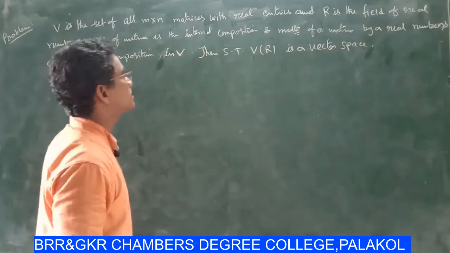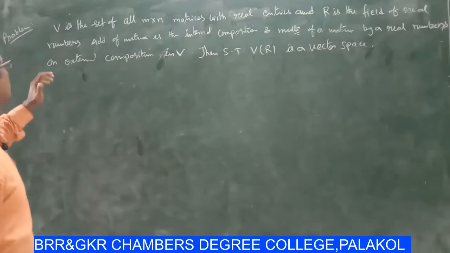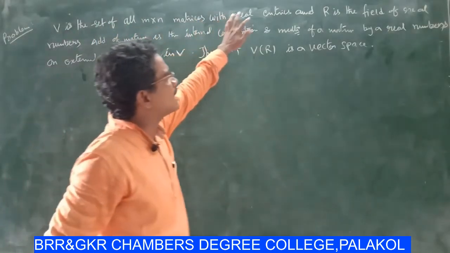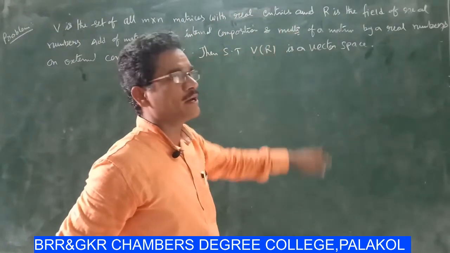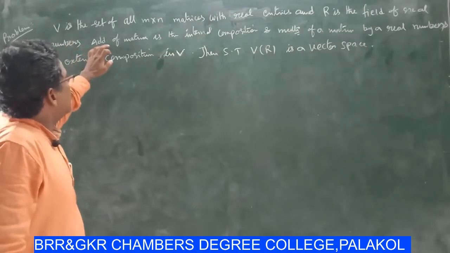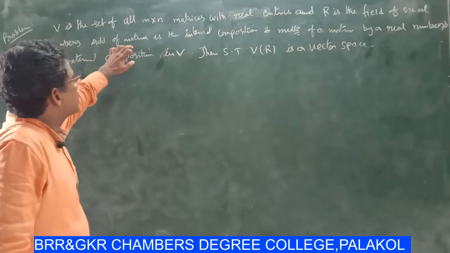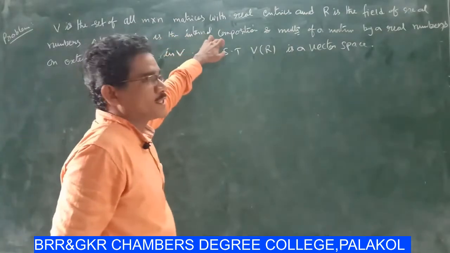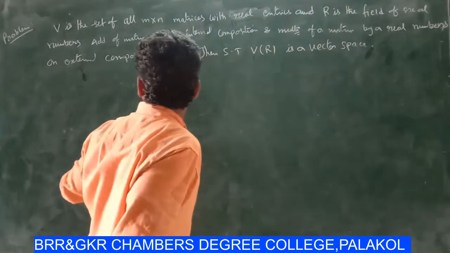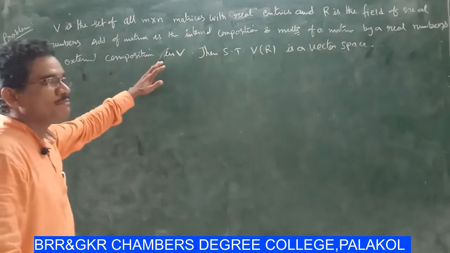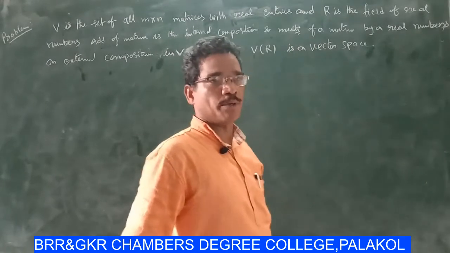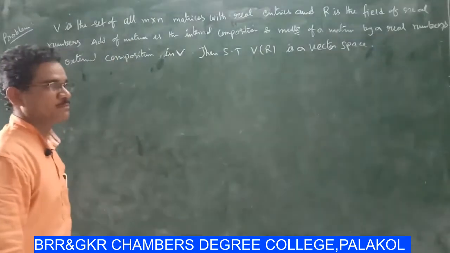Okay students, some problem. Here V is the set of all n by n matrices with real entries, and R is the field of real numbers. Addition of vectors is internal composition, and multiplication of matrices by real numbers is external composition in V. Then show that V of R is a vector space.